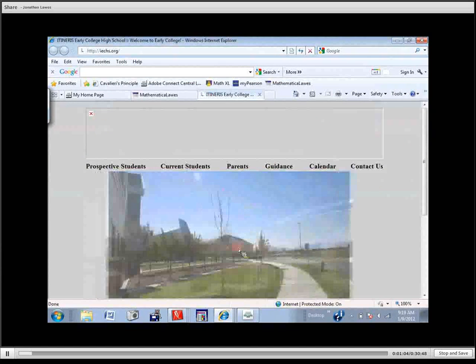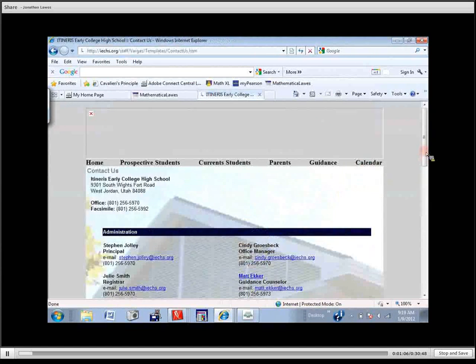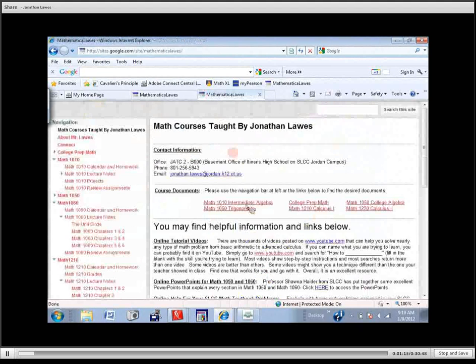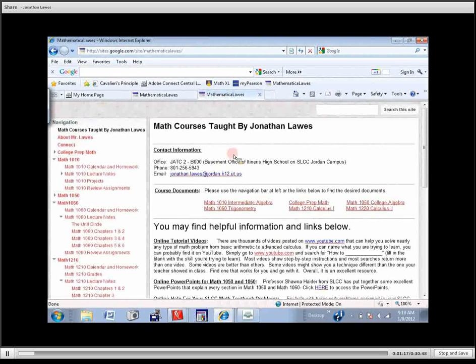If you click on Contact Us, there are all the teacher names and email addresses. Here's my email address, and there's my name. I'm going to click on my name, and here's what comes up. It's a Google website called Mathematical Laws. I made this. It's not the prettiest thing on the planet, but it does work. It's very functional. You can get to anything that I want you to get to from this page.